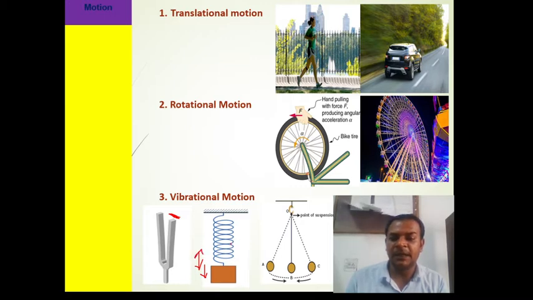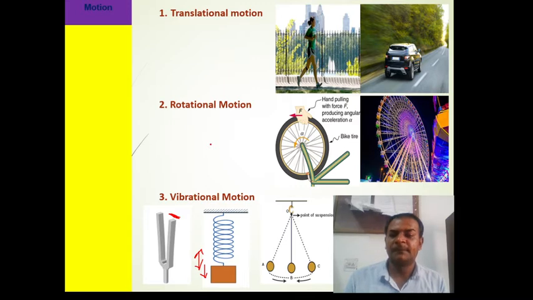So if it is vibrating, there is some up and down, so we said it is a vibrational motion. And we also said if we have a string and we attach some mass at the end and release this mass, this mass is vibrating, its position again and again, and we said this type of motion is the vibrational motion. So three types of motion we see in our daily life generally: translational motion, rotational motion, and vibrational motion.